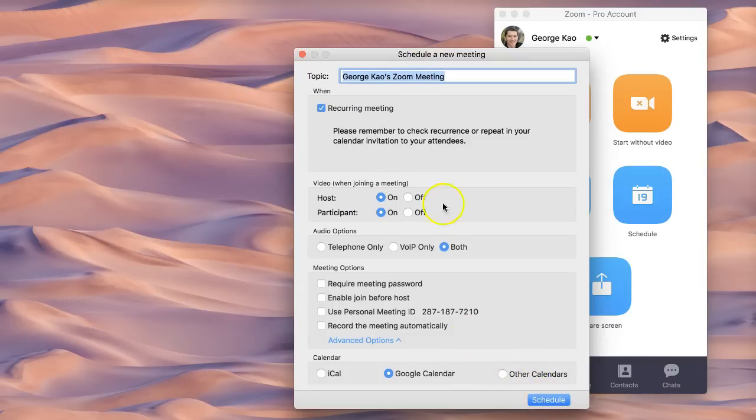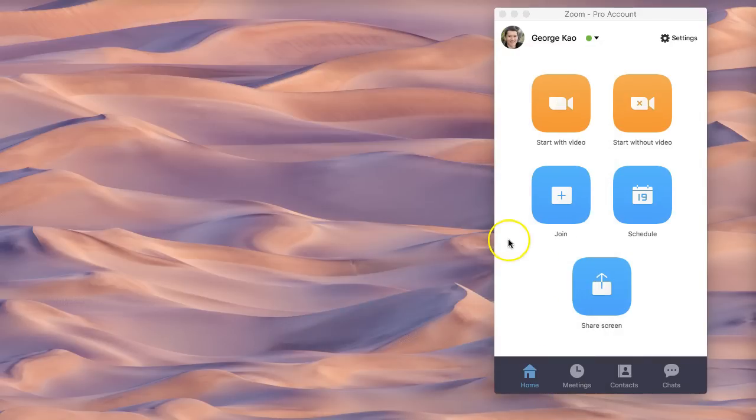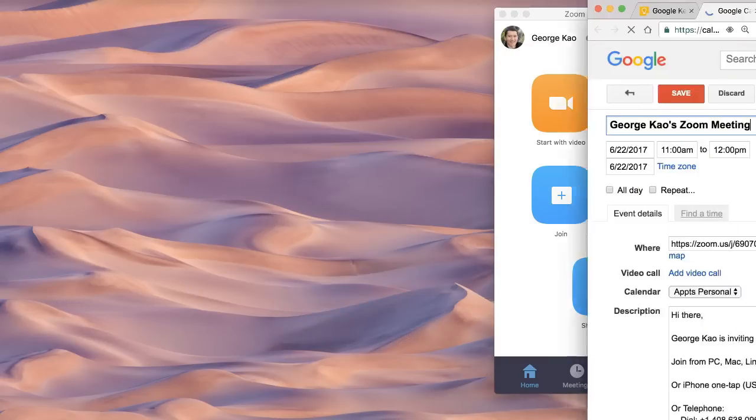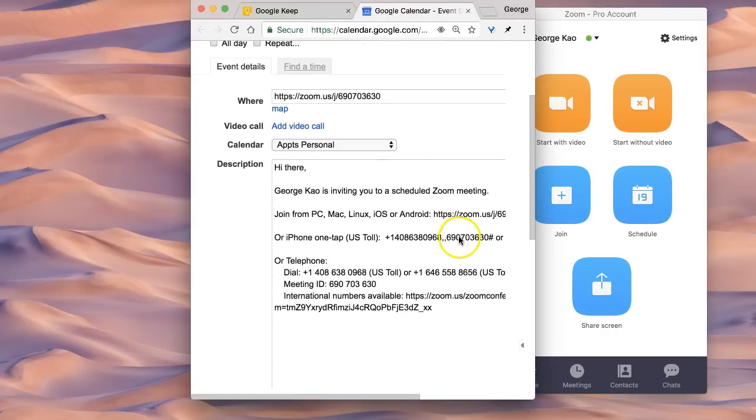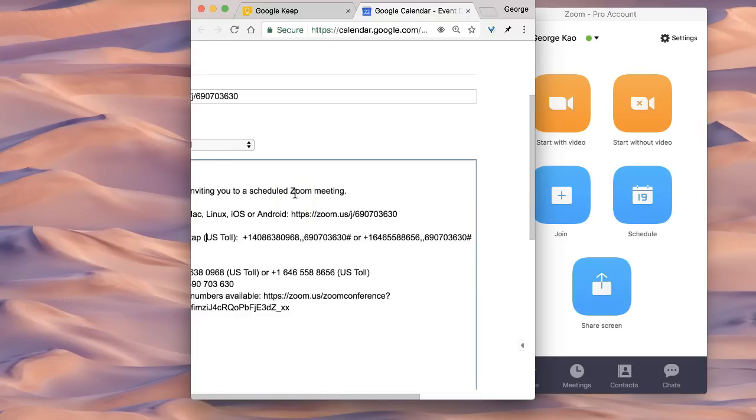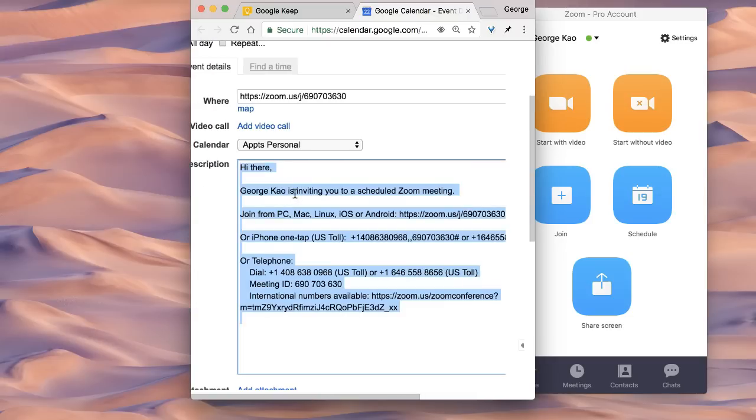Schedule the recurring, even though it's recurring and doesn't have a particular time. It can happen 24/7, anytime that this meeting room is available, especially if enable join before host, then anybody can come in who has the link. And then you click schedule, and what's going to happen is once you click schedule, it'll open up your Google Calendar if you have that, and you can scroll down and basically select all and then copy it and send that to somebody via email.